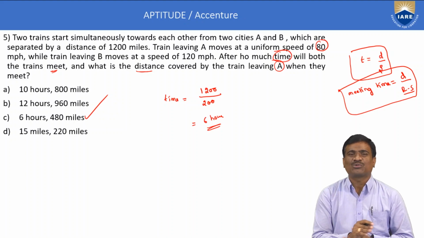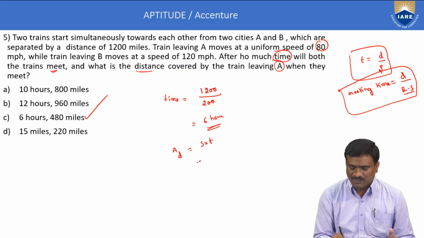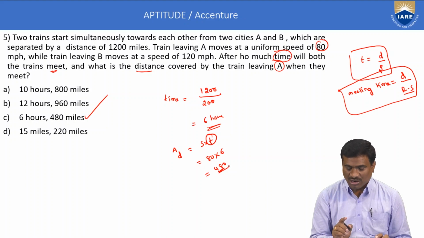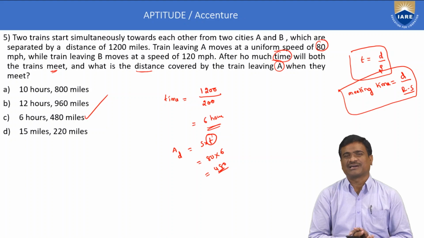And also calculate A's distance. Here A's distance is equal to speed into time. A's speed is equal to 80, and the meeting time is 6, so the distance is 480 miles. So the answer, 6 hours and 480, option C only is correct.